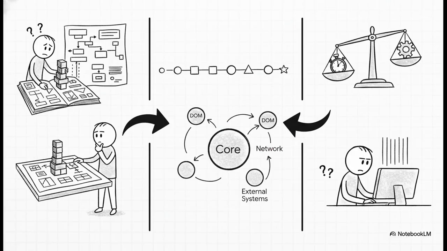So when you boil it all down, the journey from developer to architect is really about these key mental shifts. You stop just asking how to do something and start asking why. You stop seeing useEffect as a lifecycle method and start seeing it as a synchronization primitive. And you realize that great engineering isn't about writing perfect code. It's about making the right trade-offs.